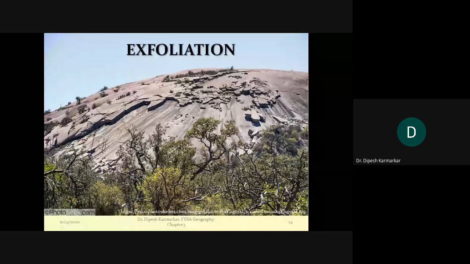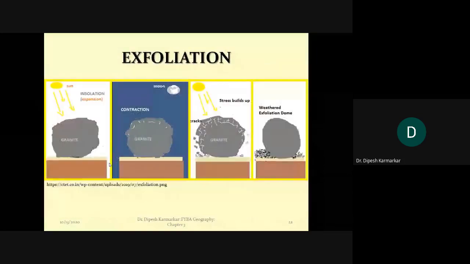As you can see, this whole bottom area was also earlier covered by the upper layer, but now the wind has removed it, exposing the inner dome, the inner part of this particular rock. Okay, so that is what exfoliation means. Exfoliation is detachment of flakes, detachment of layers. Okay, so don't get confused with exfoliation and all these diagrams.